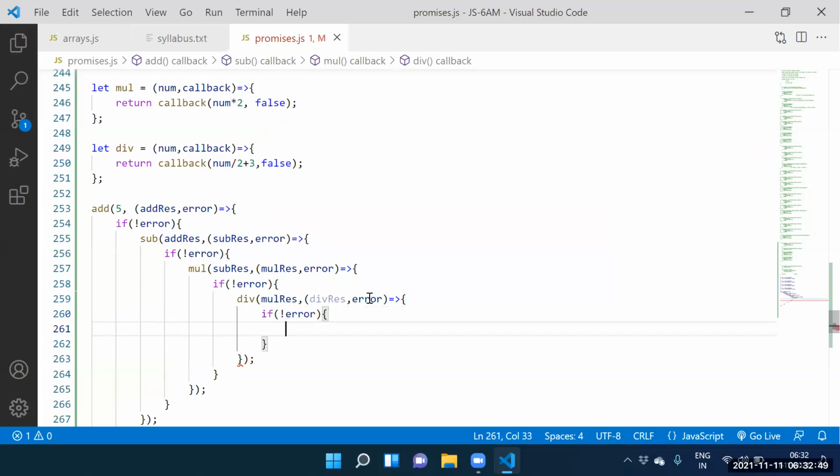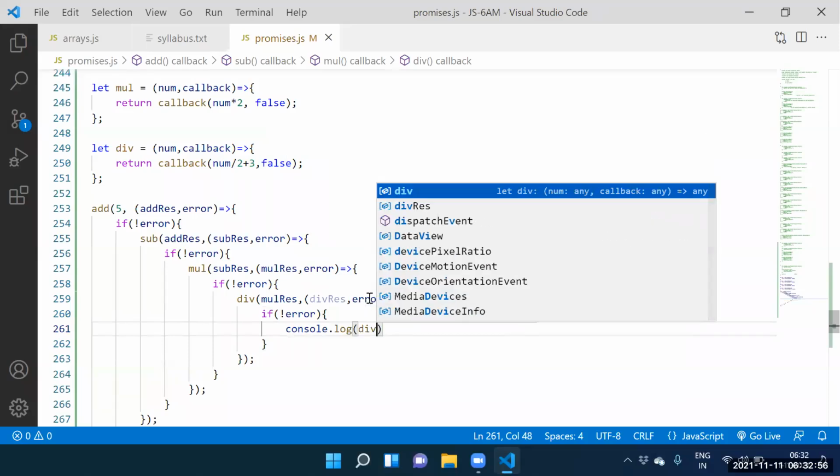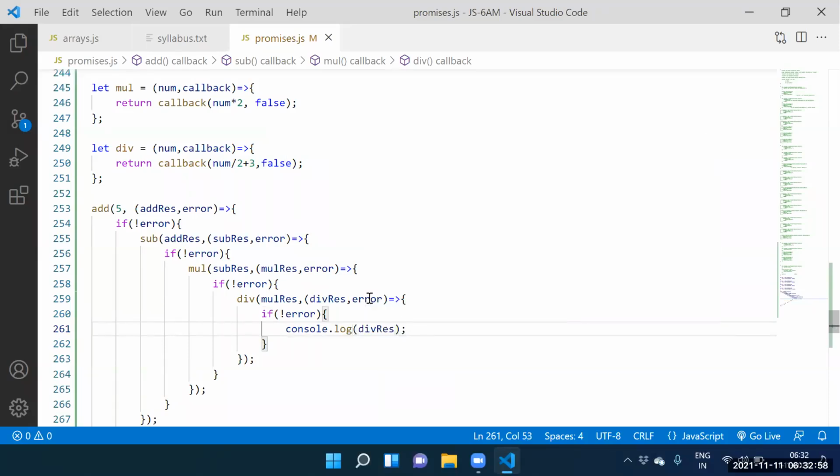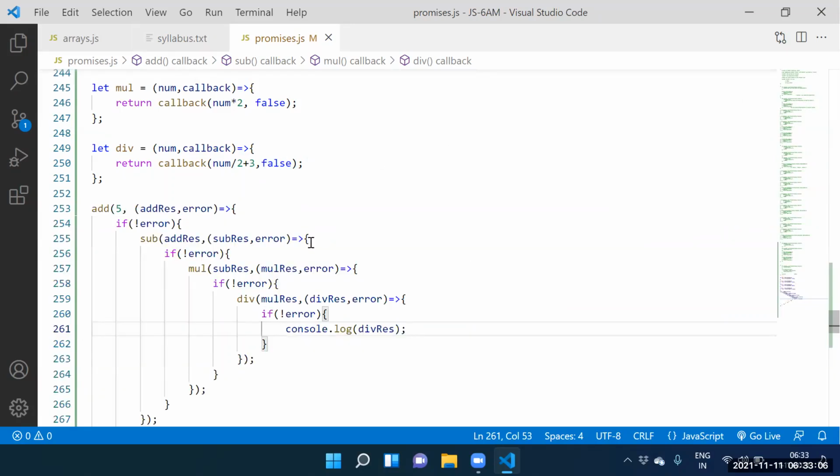If of not error, console dot log of division result. Yes, the result is 10. Now we're able to see the result is 10. Guys, flow is okay now?